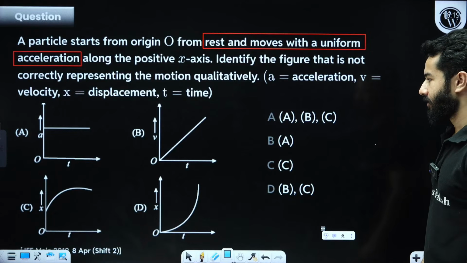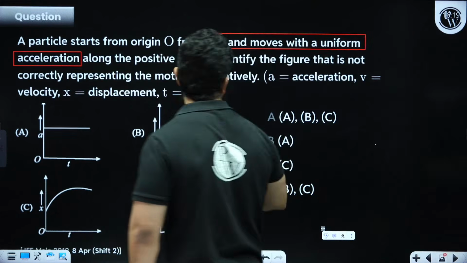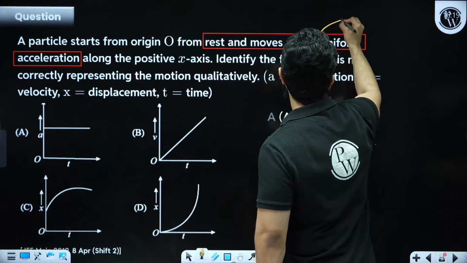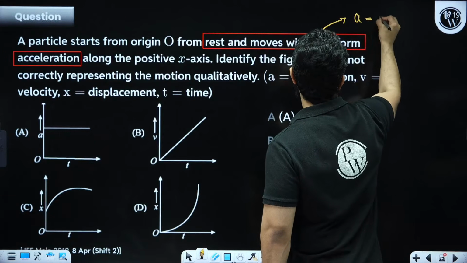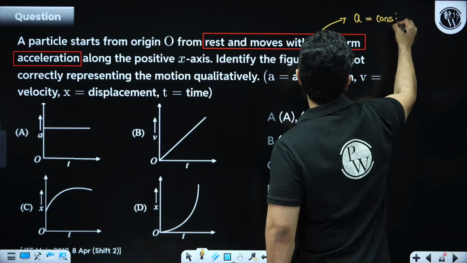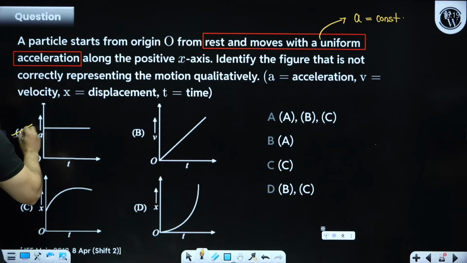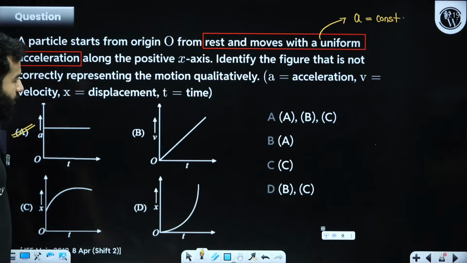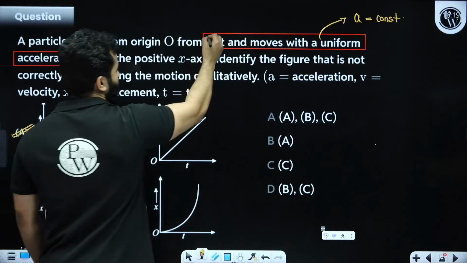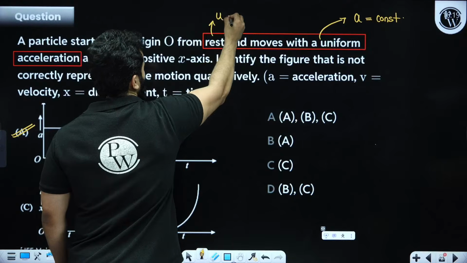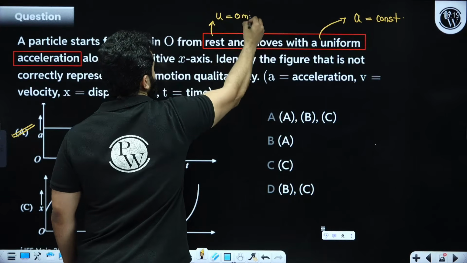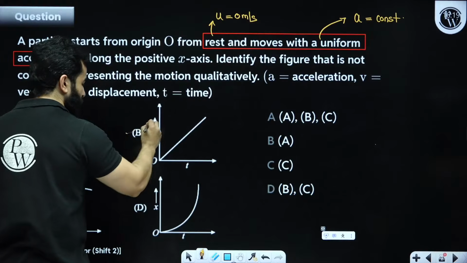Acceleration is uniform. That means acceleration is constant, and velocity is going to increase at a constant rate. So acceleration will not change with time. So first graph is absolutely correct. And because it is starting from rest, initial velocity will be 0 meter per second. So option B is also correct.